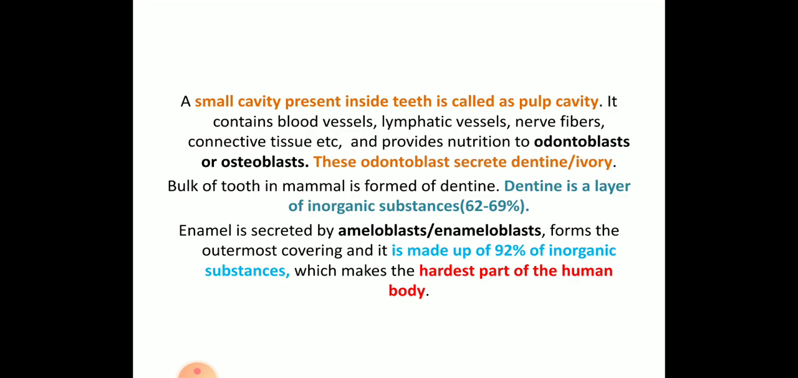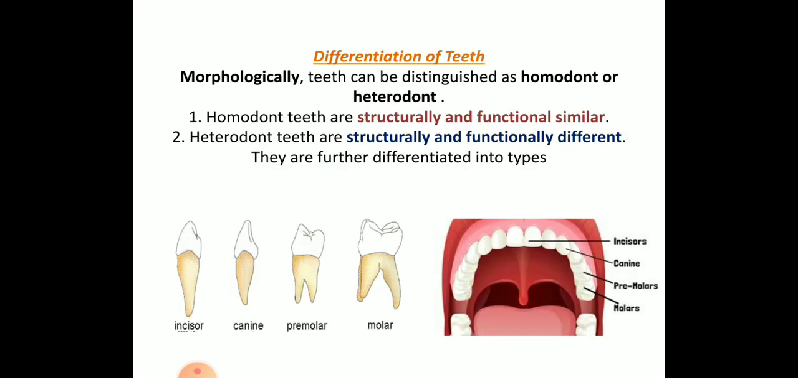Usually in mammals, the dentine is a layer made up of 62 to 69% inorganic substance. Dentine is comparatively softer when compared to the enamel. Enamel is the other portion, which is exposed, the outermost region, and it is made up of 92% inorganic substances. Hence it makes the hardest part of the human body. Enamel is secreted by cells called ameloblasts.